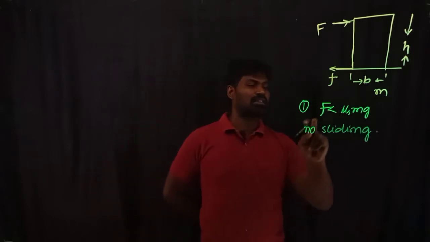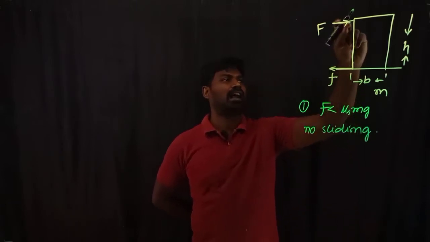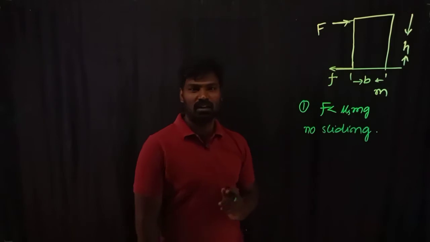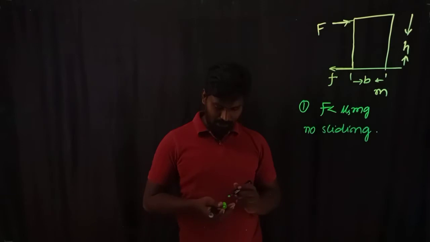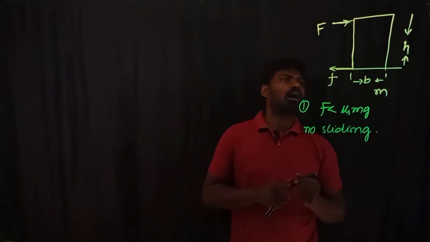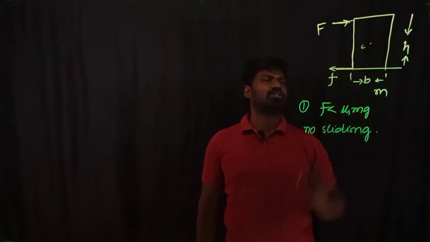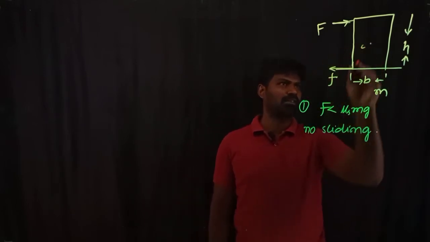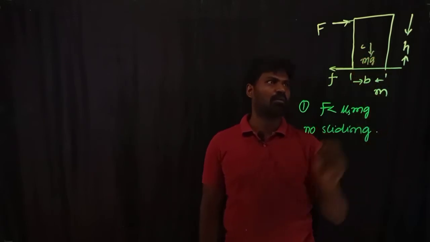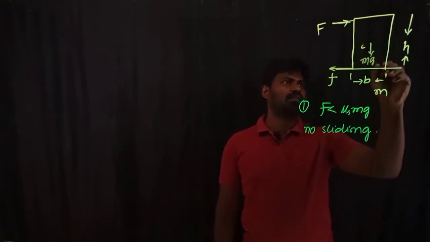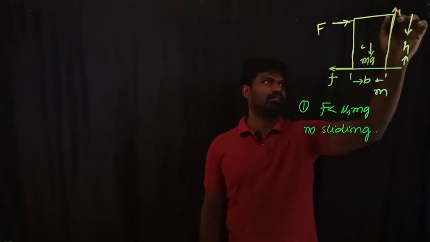Here the toppling is decided not only by the applied force, it is decided by the height at which the force is being applied and the base of the block. Because of which I'm going to go for the toppling condition. For this, I'm considering the torque about the center of mass. This is the center of mass. When the body is about to topple, the gravitational force mg will always be vertically downwards. And when the body is about to topple about this edge, the normal reaction will shift to one of its ends like this. This is the line of action of the normal reaction.